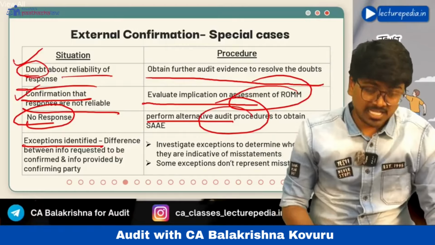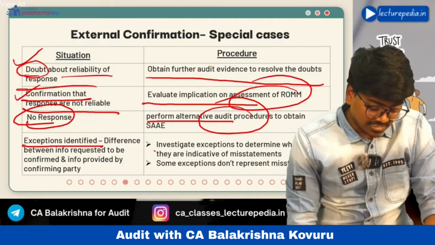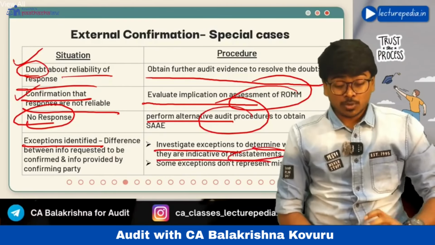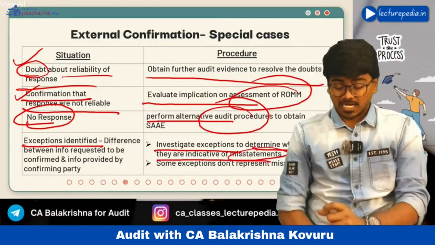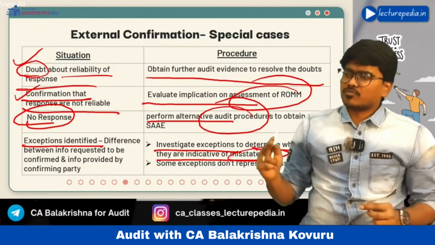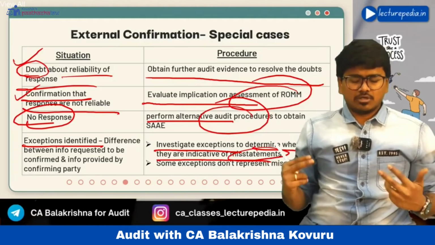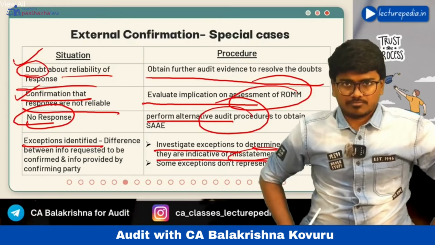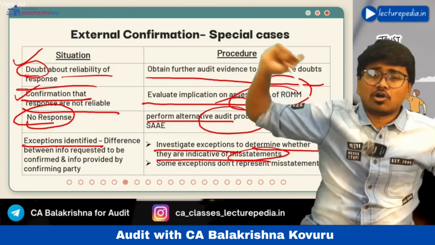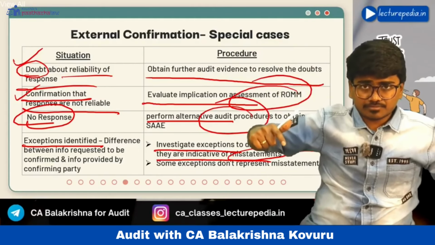Now, if an exception is identified, investigate the exceptions to determine whether they are indicative of misstatement. You have to investigate this exception and determine whether it is a misstatement, because just because the confirmation does not match the amount, it need not be a misstatement. Might be the debtor himself has sent a wrong amount, right?